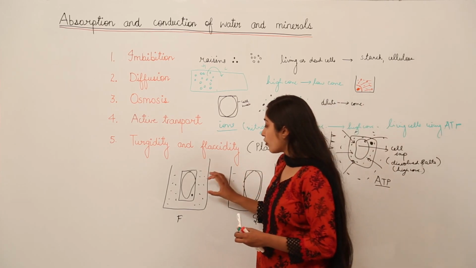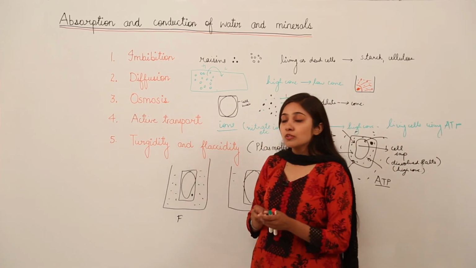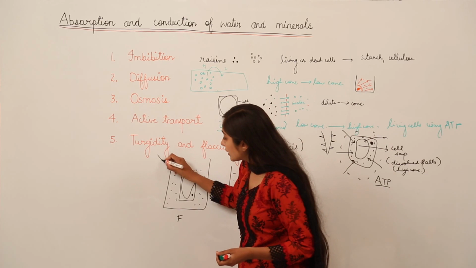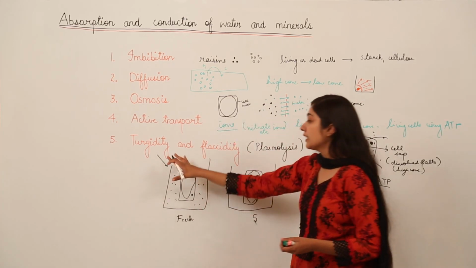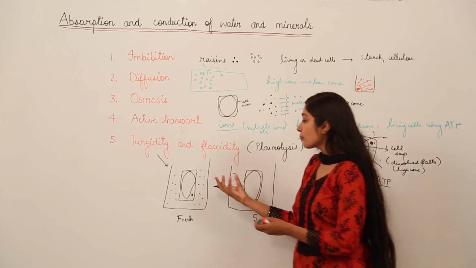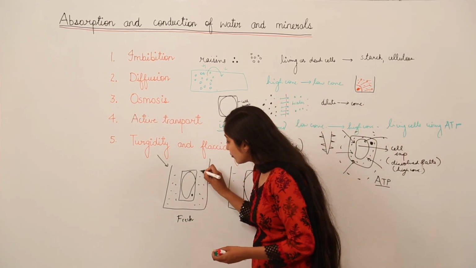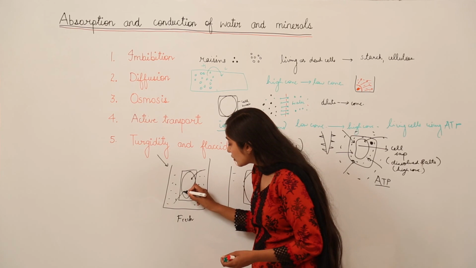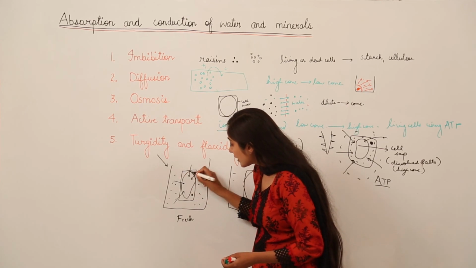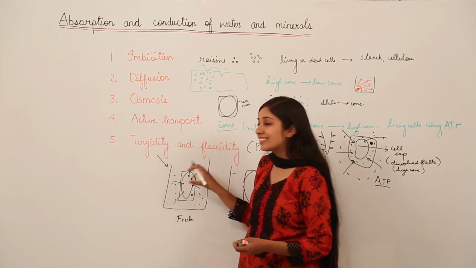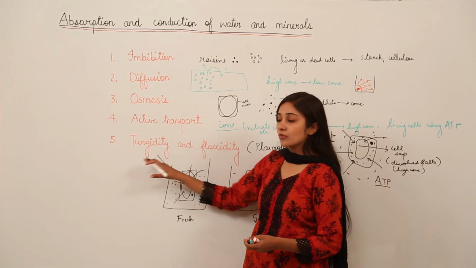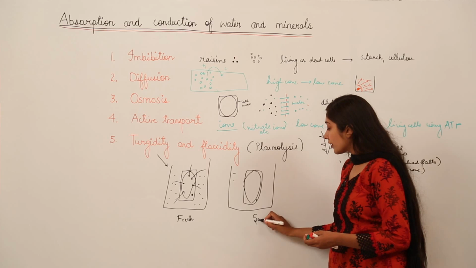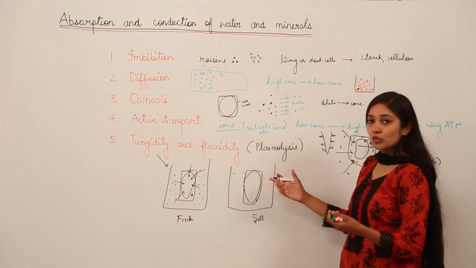In case of fresh water, the cell is going to be what? It is going to be turgid. In case of fresh water, the cell is going to be turgid, means it is going to take water from outside and the water is going to come inside of the cell, maintaining its rigidity, stiffness, and the cell now becomes what? Turgid. Okay. But in case of salt water, there is shrinkage of the protoplast.